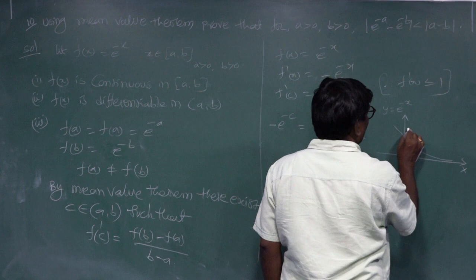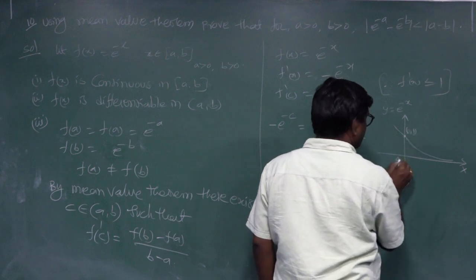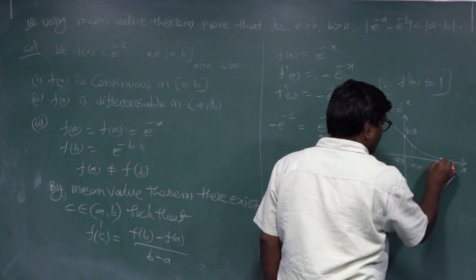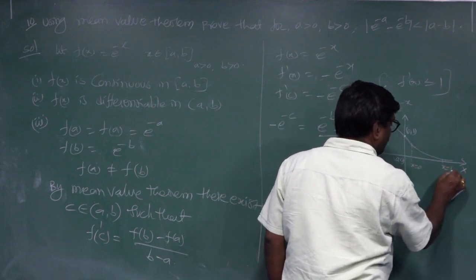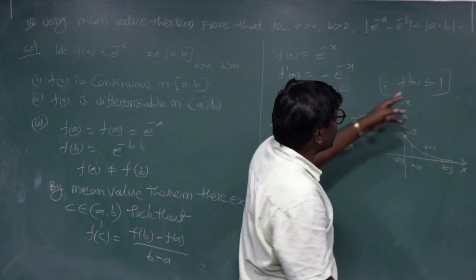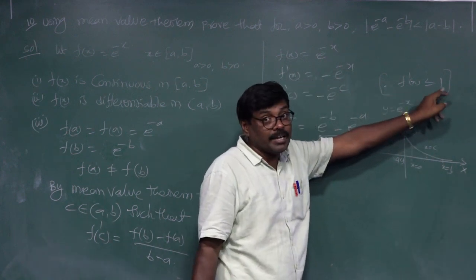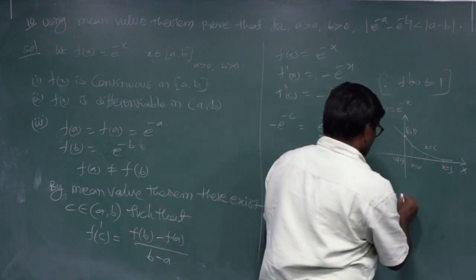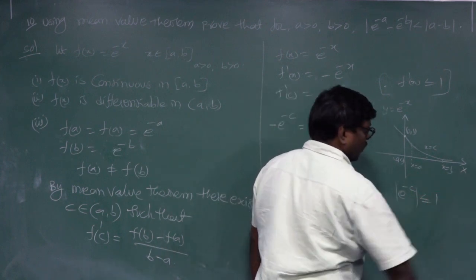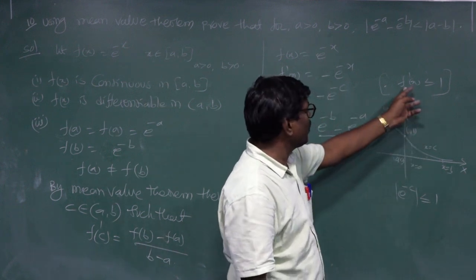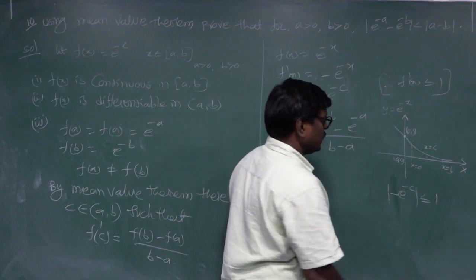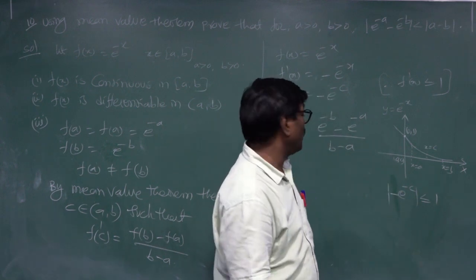This is x equal to a, this is x equal to b, this is x equal to c. This curve is decreasing, f of x less than or equal to 1. Now mod of e power of minus c is less than or equal to 1. Yes, e power of minus x is always less than or equal to 1.